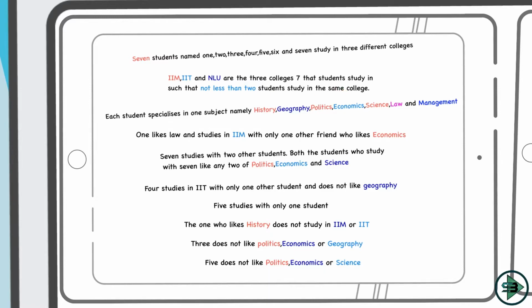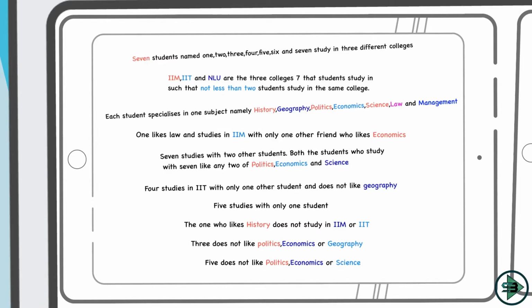Now, what is the meaning of this? Let's take IIM. Not less than 2 means a minimum of 2 students study in IIM. You cannot have only 1 student studying in IIM. Minimum of 2. Maximum can go up to what? So the distribution can be 2, 2, 3. That's it. Or 2, 3, 2, or 3, 2, 2.